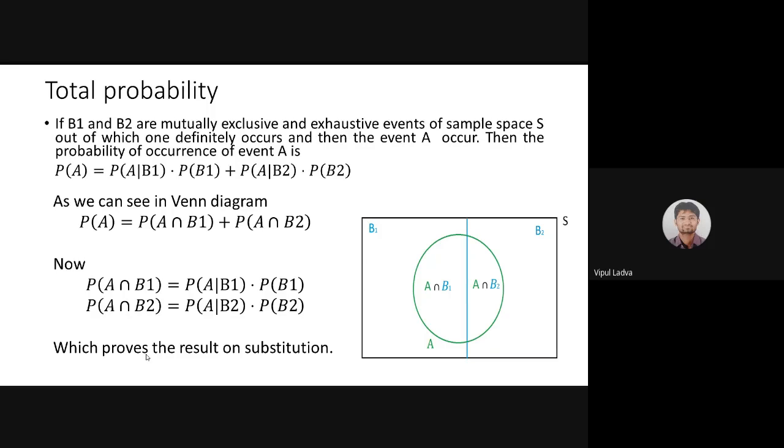Pranjul, is there any disturbance from my side or am I properly audible? No, sir, you are properly audible. Good, good, good.